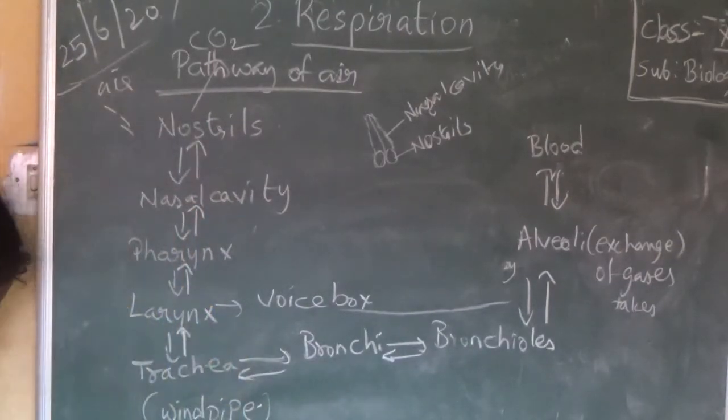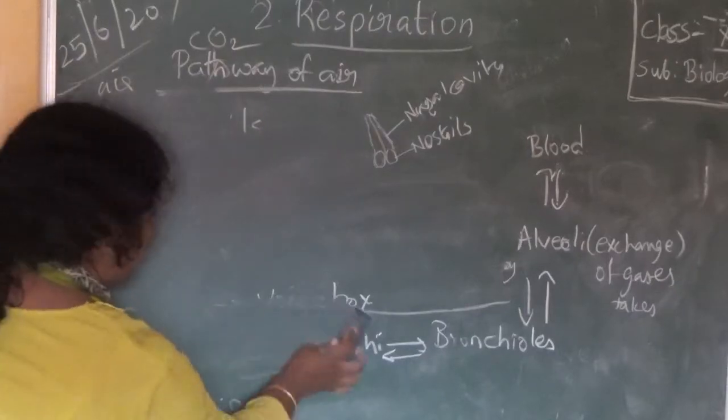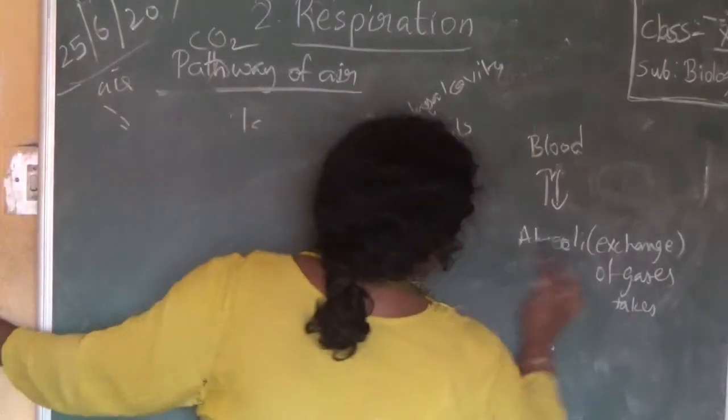Now I will explain it in the diagrammatic form. First we will see these structures in the diagram, then we will discuss epiglottis. Okay? Epiglottis and larynx afterwards.